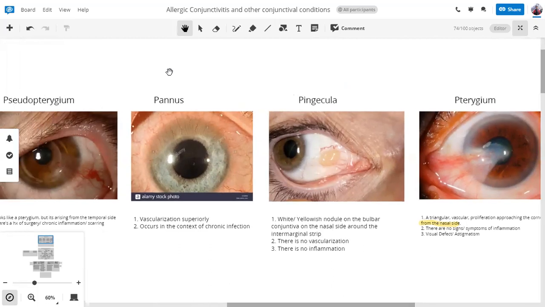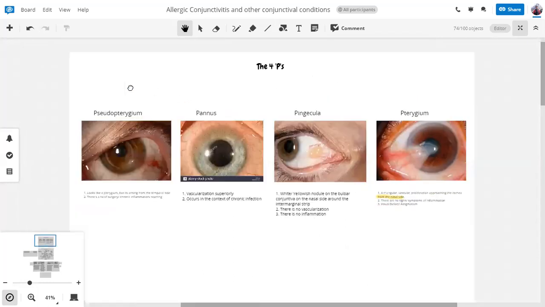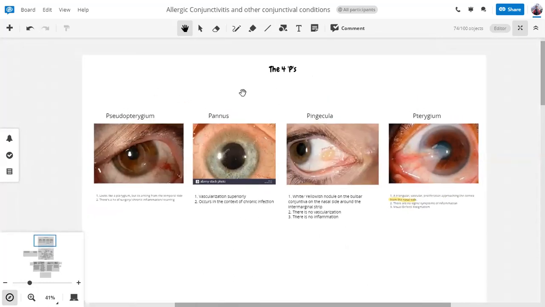Besides this, there are other signs and symptoms of pterygium. If you read, you will find a Stocker's line, et cetera, et cetera. Those are high yield and you have to remember them. So if you read, you have to remember those signs. I'm not going to discuss them now. So with this, we're finished with the degenerations of the conjunctiva and the conjunctiva itself.